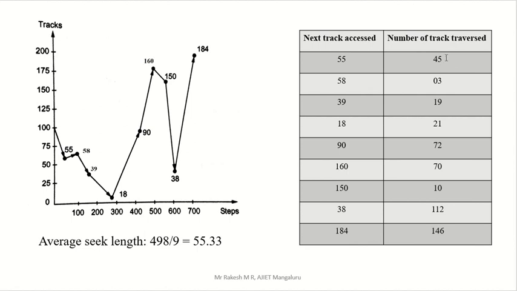So just add all these numbers: 45 plus 03 plus 19 plus 21 plus 30, 72 plus 70 plus 10 plus 112 plus 146, divided by how many numbers are here? 1, 2, 3, 4, 5, 6, 7, 8, 9. So 9 total numbers. After adding, we are getting 498 divided by 9. That is 55.33. That is the average seek length.